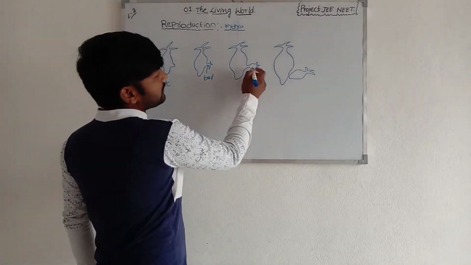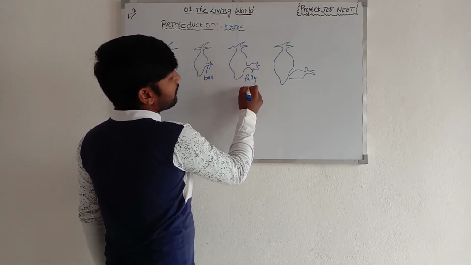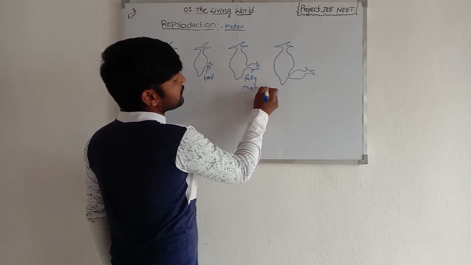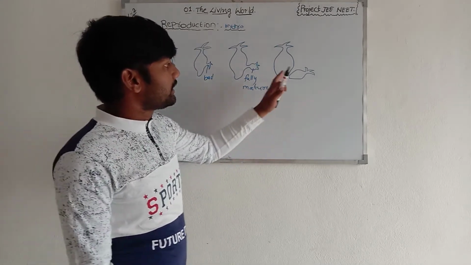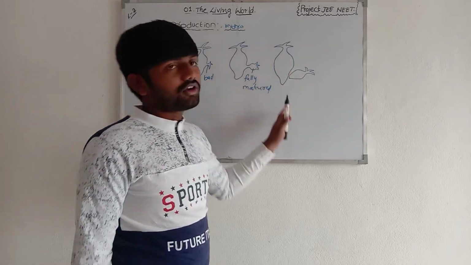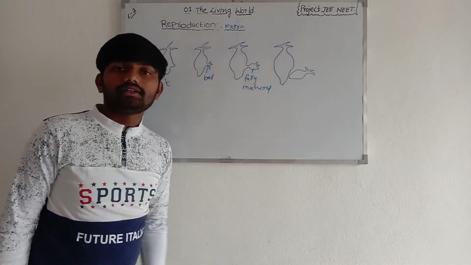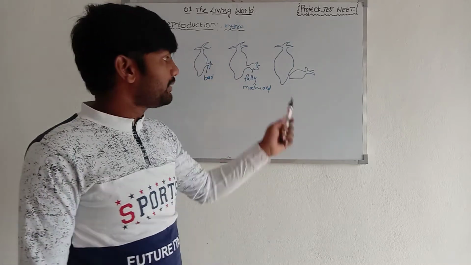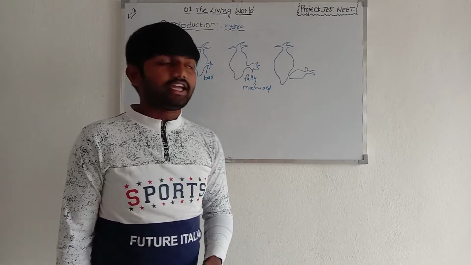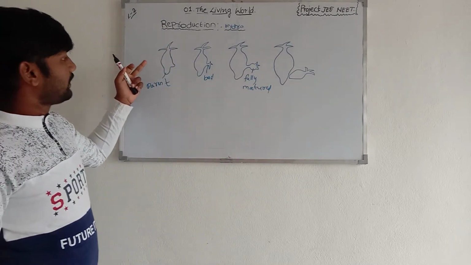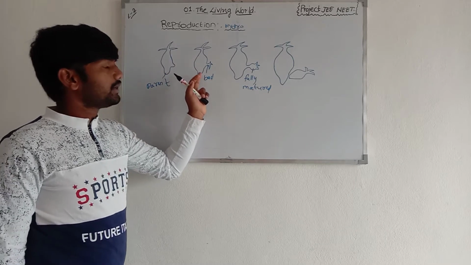This is stage 3, where you observe a fully matured bud. In stage 4, the bud is cut off and becomes a new independent individual. So in stage 1 we observe the parent hydra and the young one, and in stage 2 we observe the bud.